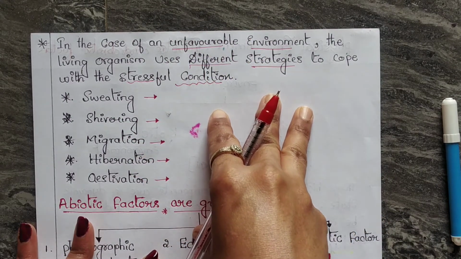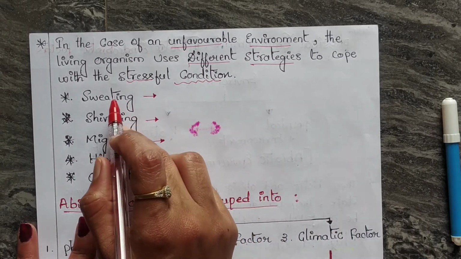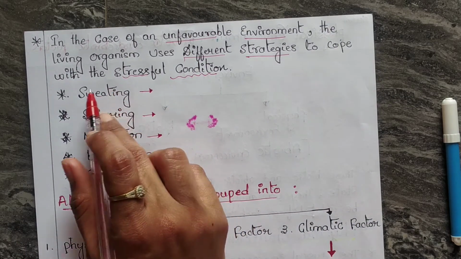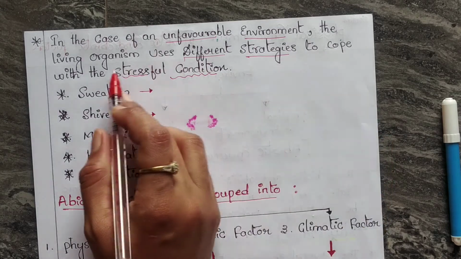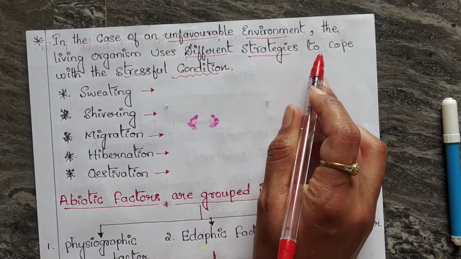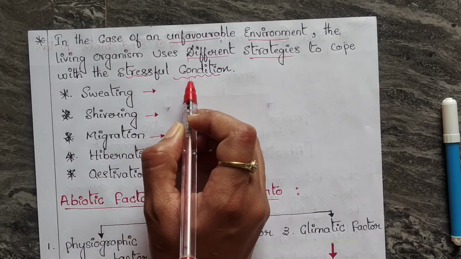For that I would like to give an example.